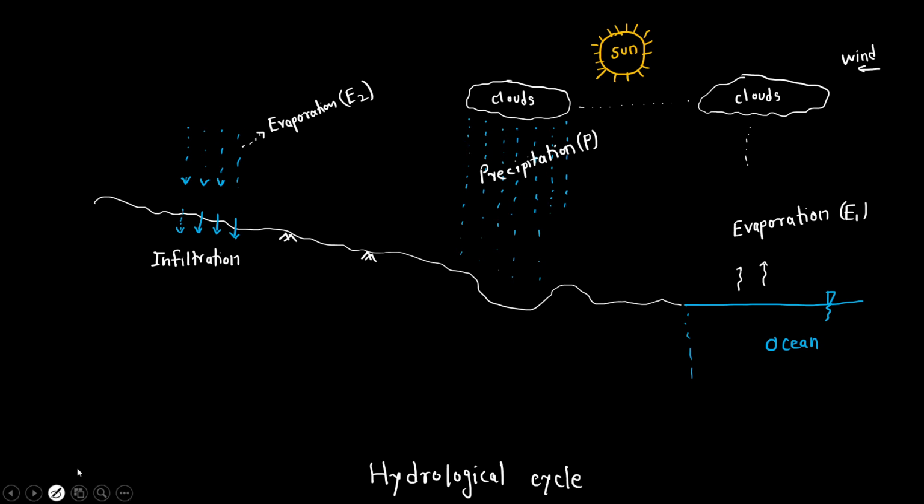After entering, two things can happen. Part of this entered water can flow along the slope, and some part may go further inside. The part of the water which does not go inside and starts flowing along the slope is called interflow.